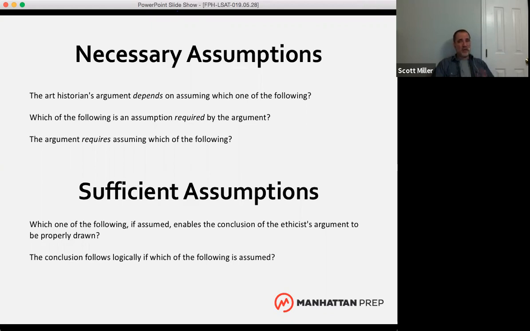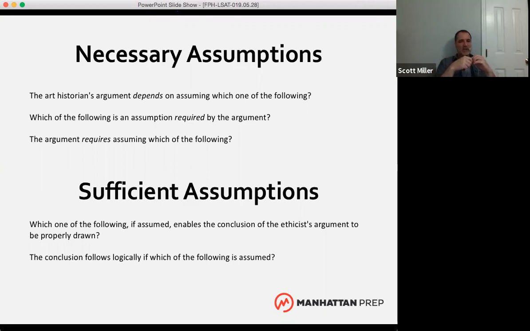If there is one, use that as a tool in the answer choices. If there isn't a new idea in the conclusion, then look for your premises and see if there are two premises that need to be linked together. That's something else you'll see in the sufficient assumption question. But these are some basic strategies, and hopefully what this gives you is an idea of how these two question types are different. What you're looking for in one and not necessarily looking for in the other.